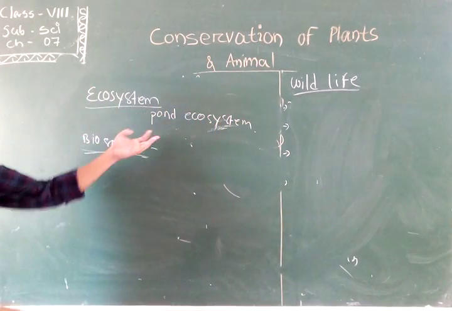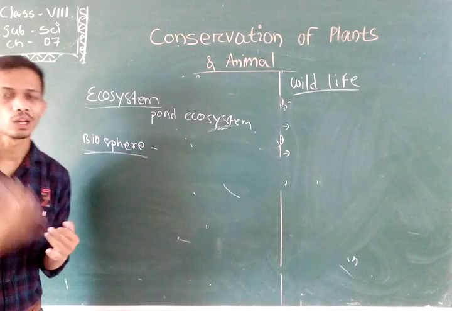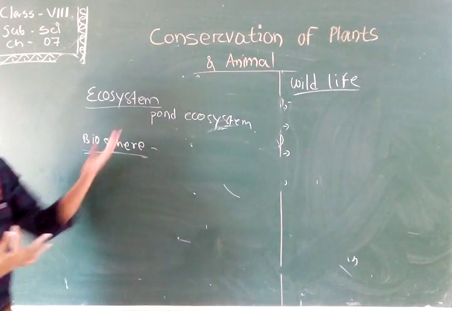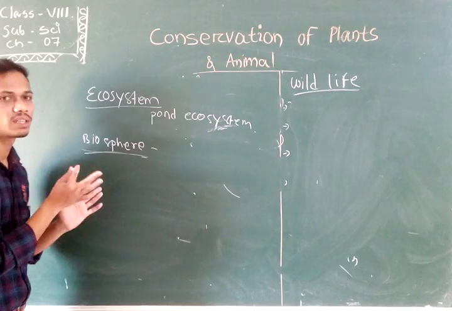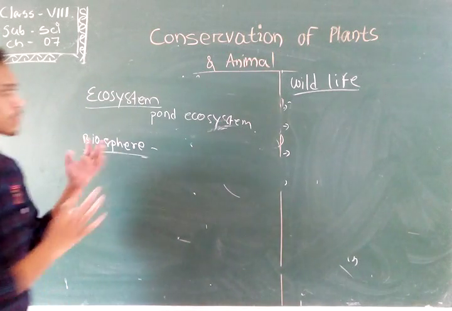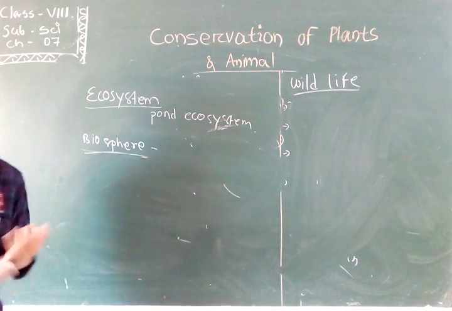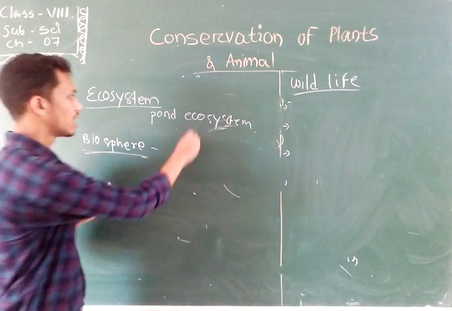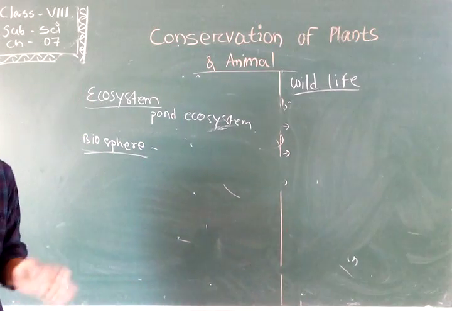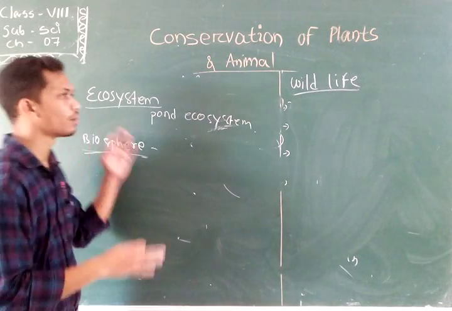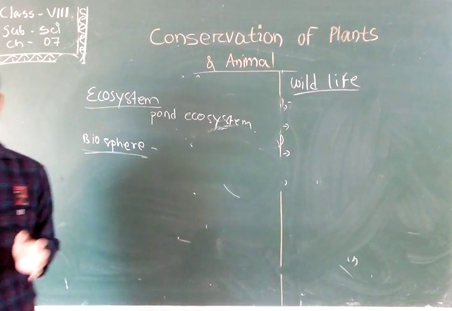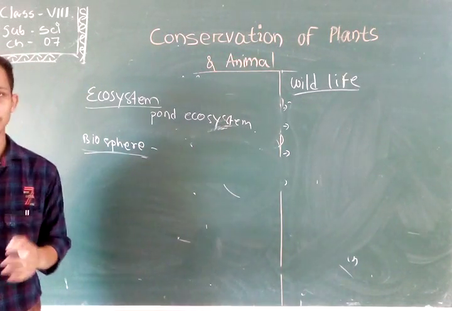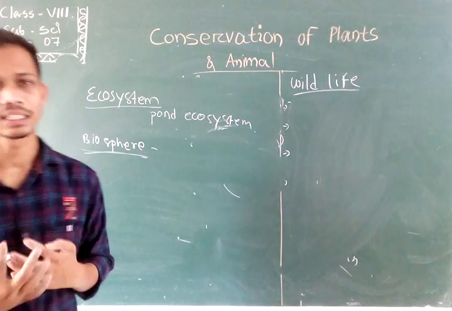The pond requires sunlight, air, and water. These are all the non-living things of the pond ecosystem. Fishes, snakes, frogs, and various water insects are all the living beings of the pond ecosystem. So an ecosystem comprises all the living and non-living things which interact with each other physically.